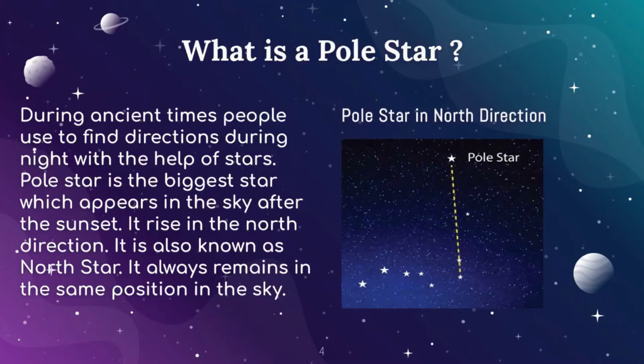It is also known as the north star. So it always remains in the same position in the sky. Like if you observe the image on the right hand side, there you can see a pole star. So pole star is one of the brightest stars and one of the biggest stars. You can easily identify it during the night time, and it is always there in the north direction. So basically it helps to find the direction.